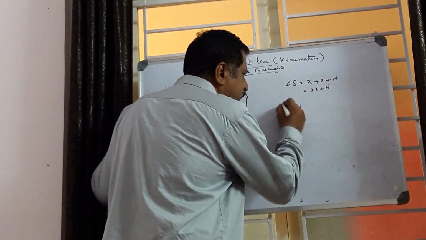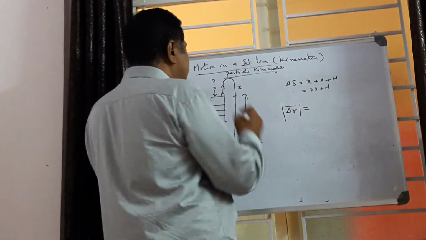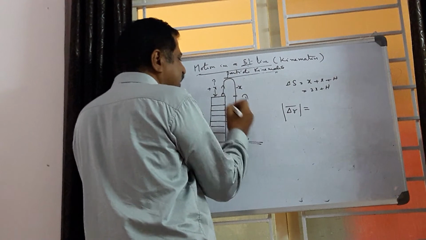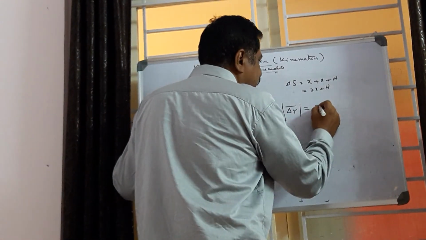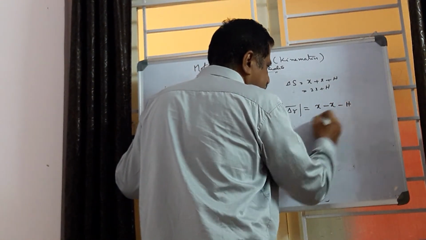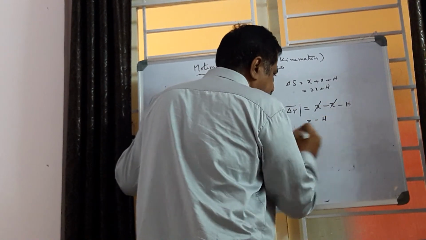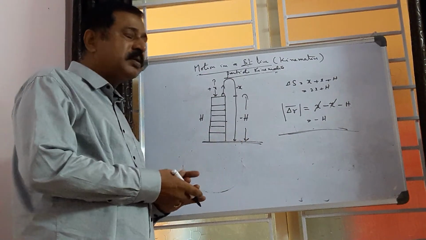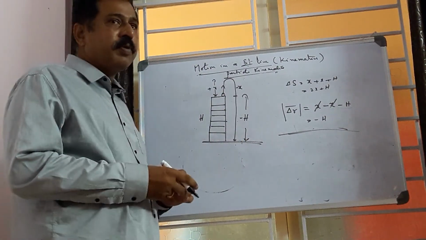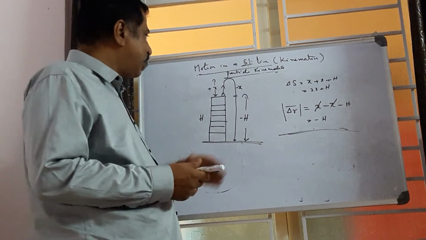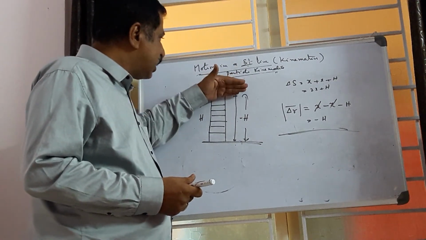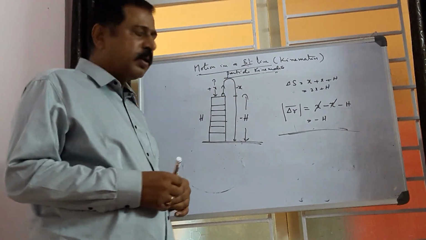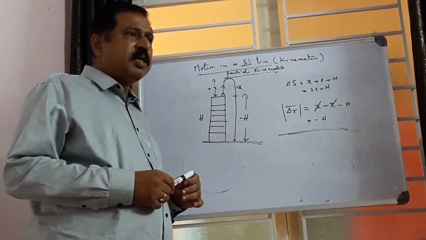For the displacement, the initial direction is generally taken as positive and the opposite direction as negative. So it is x minus x minus h, where the x terms cancel. The displacement covered by the body is minus h. That means it is opposite to the direction of initial motion. This is the difference between distance and displacement.